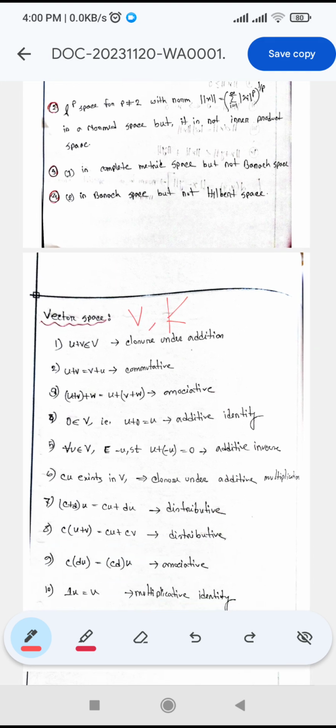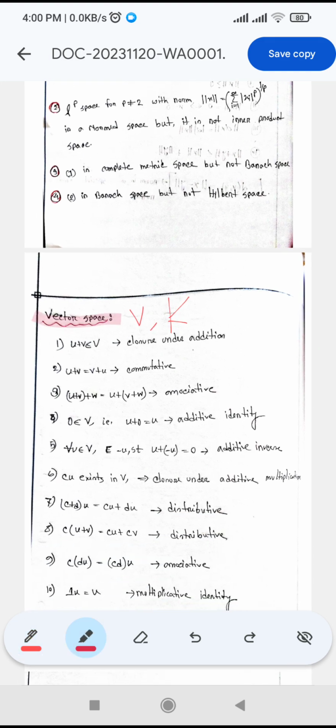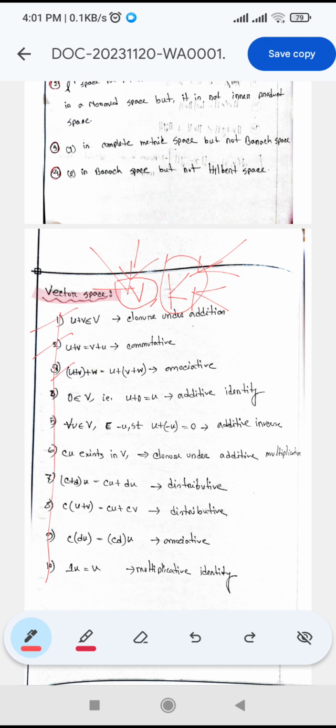Now let us know about vector space. What is vector space? Vector space is something that is defined on a non-empty set and a scalar field K. A scalar field K contains scalars and the non-empty set contains some vectors. If the vectors of this set follow the 10 axioms, then this set is called a vector space. So what are the axioms?